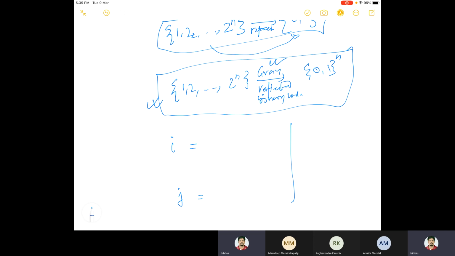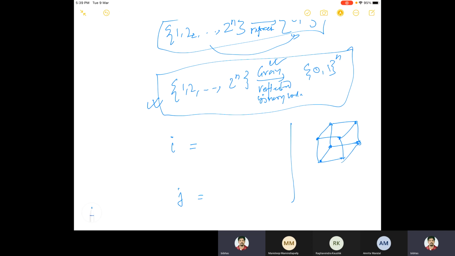Now observe another thing: if you have a sequence of 0 1s of length n, you can always construct a hypercube. In a hypercube of order n, let's say, there are 2 to the power n nodes. So it is like 8, 2 to the power 3. This is like a hypercube.